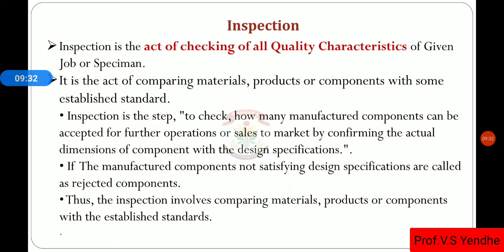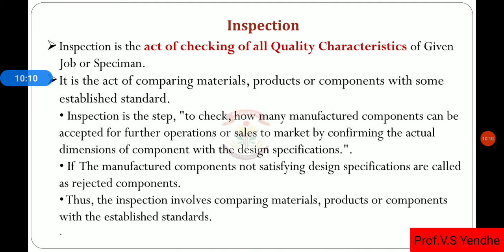Okay, this is the next point, that is inspection. Inspection is the act of checking all the quality characteristics of a given job or specimen. In that case, we are actually comparing the materials, products or the components with some established standards. We are comparing whatever the manufactured or developed product with the established standards.